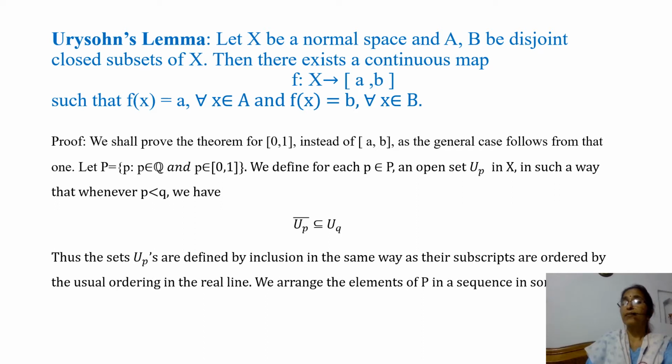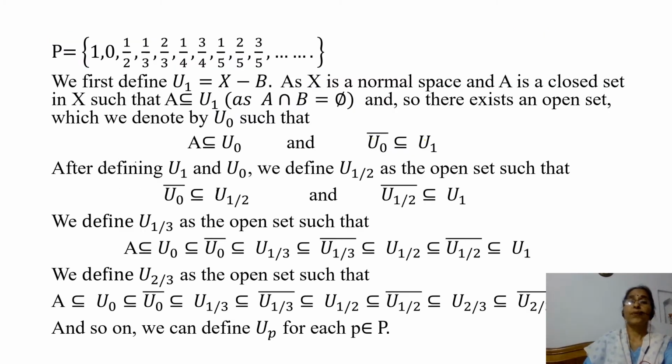We arrange the elements of P in a sequence in some way. Say P is equal to the set containing 1, 0, then 1/2, 2/2 is actually 1, that is already here, then 1/3, 2/3, then we have 3/3 which is already here, then we have 1/4, then 2/4 is already here, that is 1/2, then we have 3/4 and 4/4 is already here, that is 1.